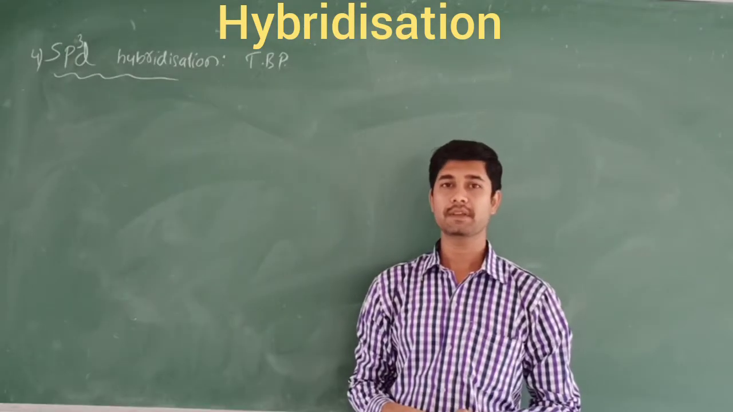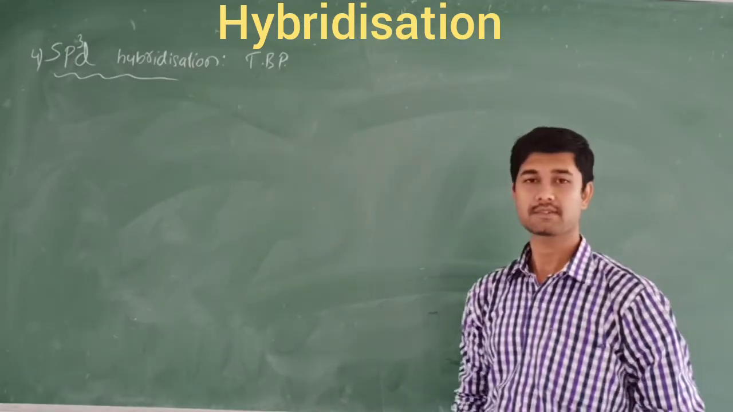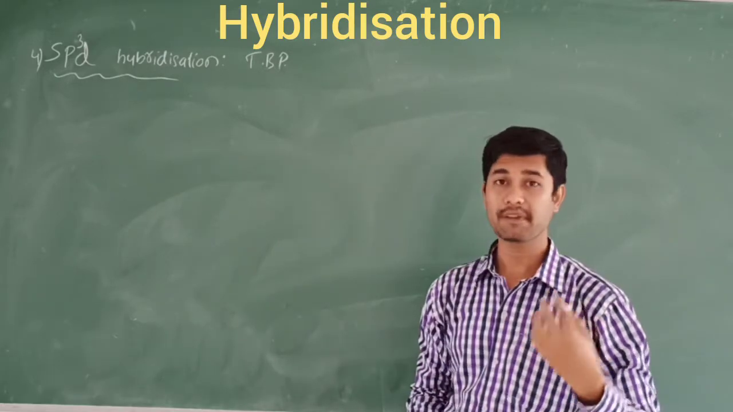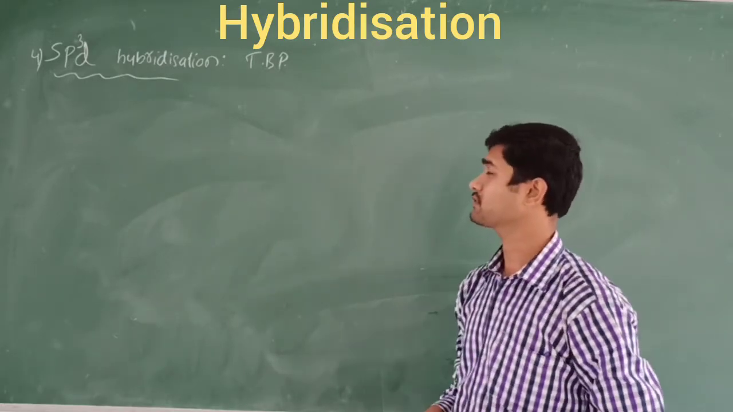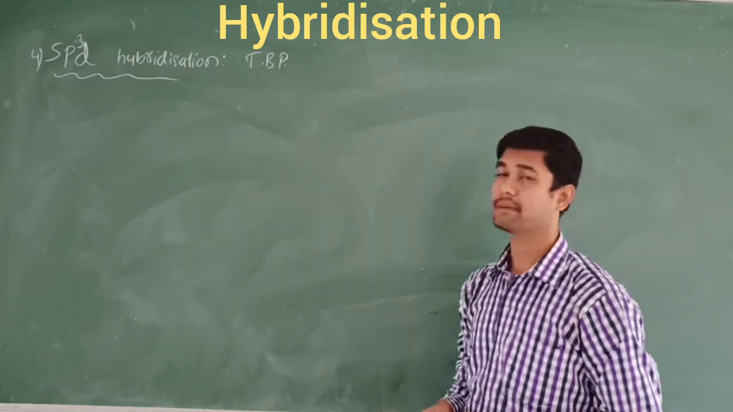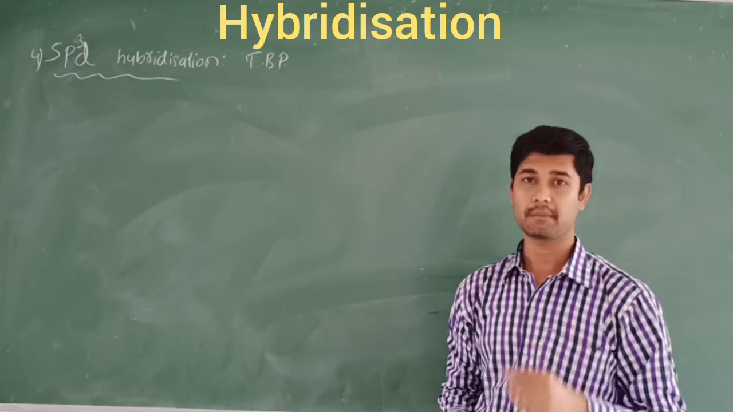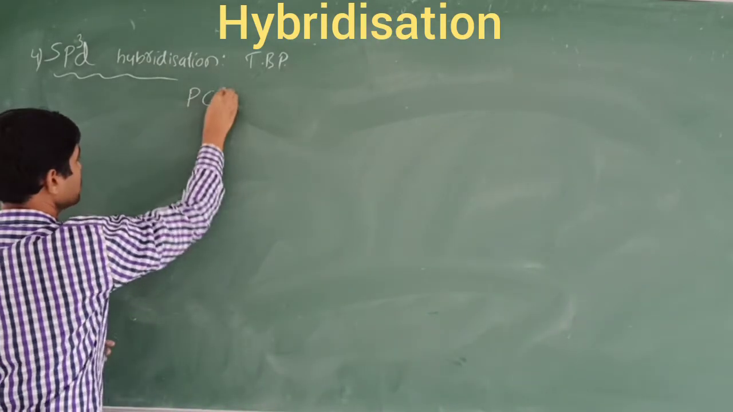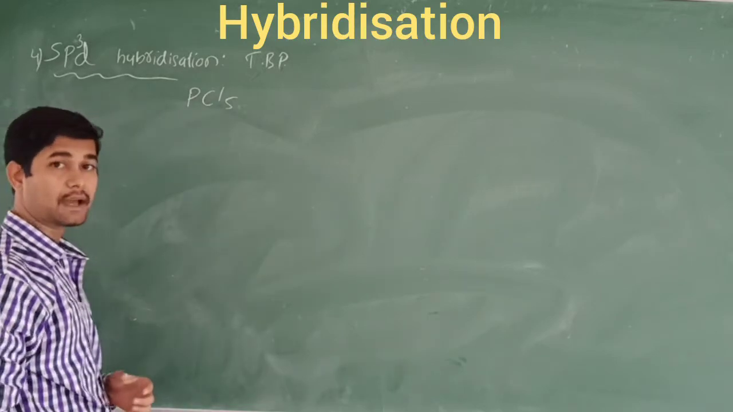So let's discuss the sp3d hybridization. Here there is mixing of 1 s orbital, 3 p orbitals and 1 d orbital. That type of hybridization we call TBP, meaning trigonal bipyramidal. Let's take an example for this one. It is PCl5, phosphorus pentachloride.